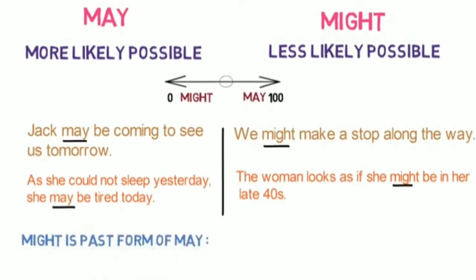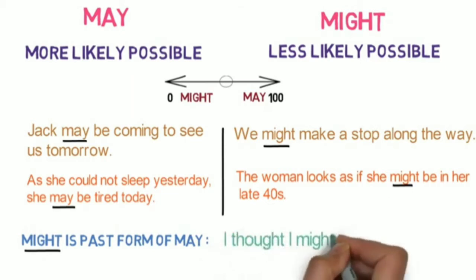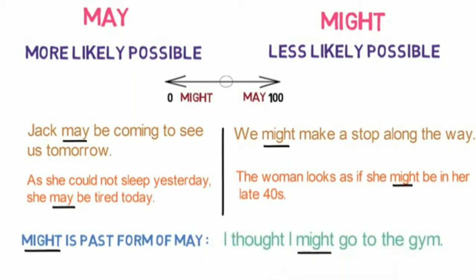Please note, might is the past form of may. So, if we are talking in past, then we use might regardless of the degree of possibility. For example, I thought I might go to the gym. Here, we cannot use may as we are talking about the past possibility. Please remember this.